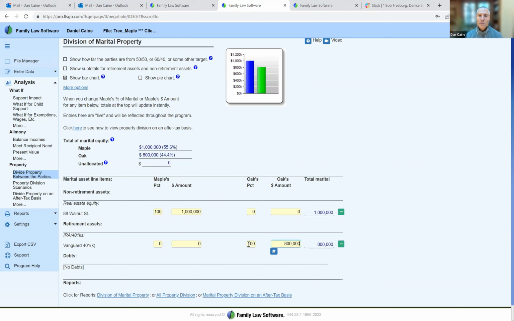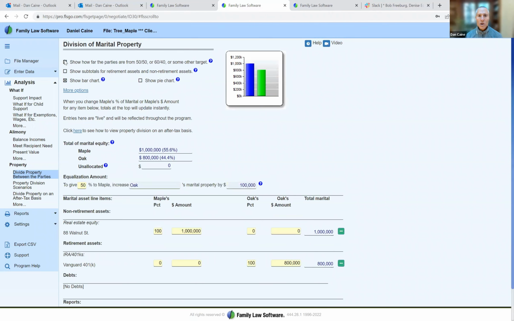We see Maple with 55%, Oak with 44%. They want to get to 50-50. How do they do it? So in family law software, I can click this checkbox, and it shows me how far the parties are from 50-50. To give 50% to Maple, I need to increase Oak's marital property by $100,000.